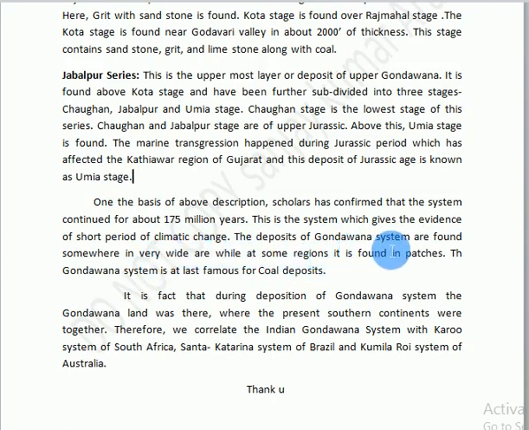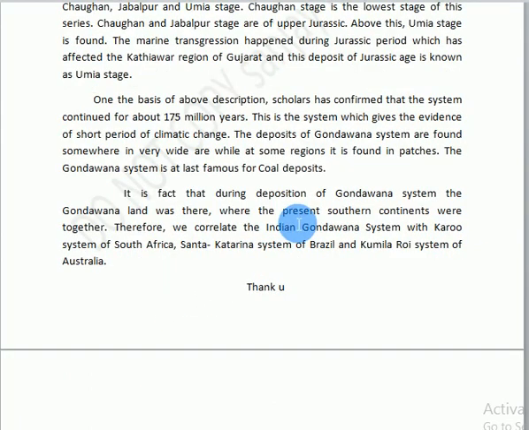The deposits of Gondwana system are found somewhere in very wide areas, while at some regions it is found in patches. The Gondwana system is at last famous for coal deposits. It is a fact that during deposition of Gondwana system, the Gondwana land was there where the present southern continents were all together. Therefore, we correlate the Indian Gondwana system with Karoo system of South Africa, Santa Catarina system of Brazil, and Kamilaroi system of Australia.